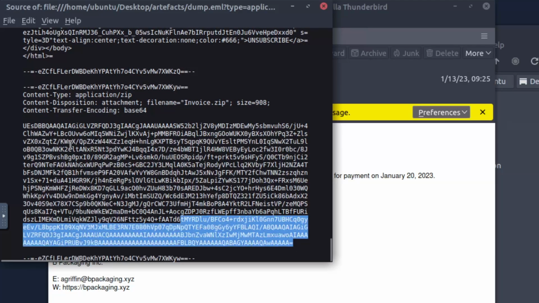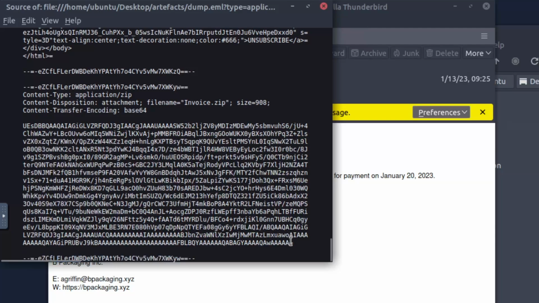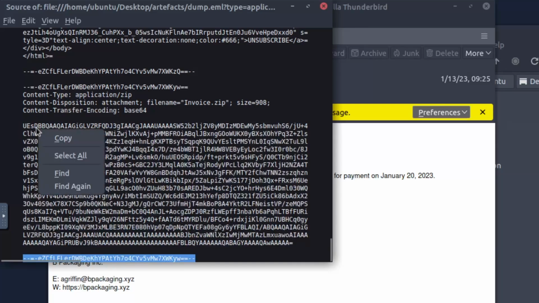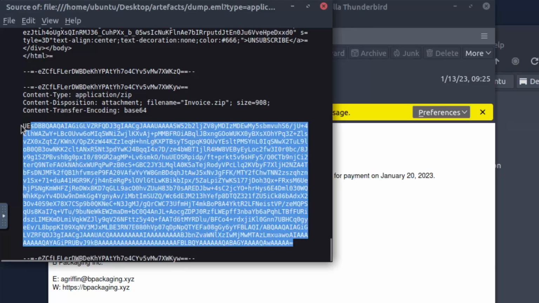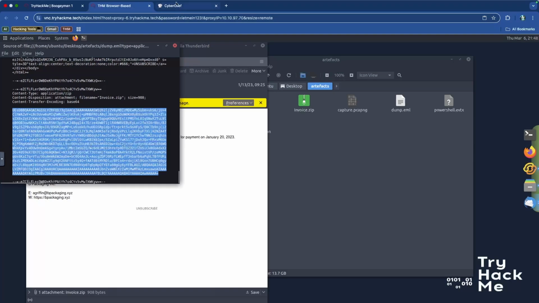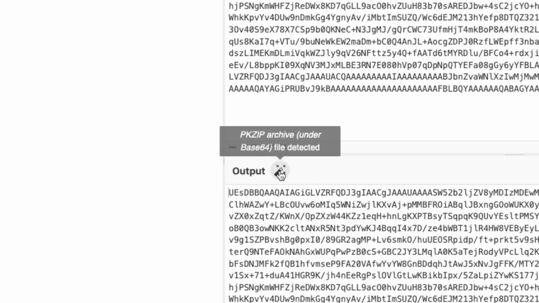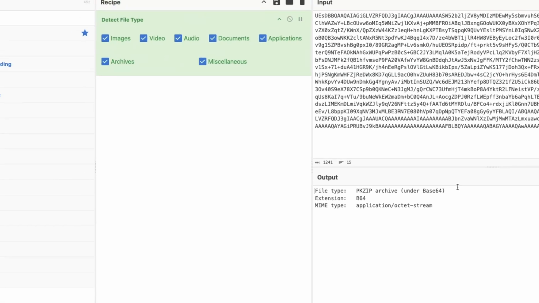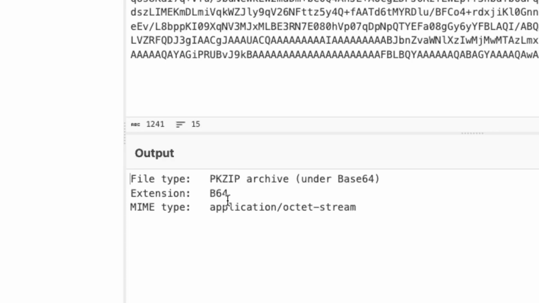So I would assume this full thing is a full base 64 encoded element of this document. Real quick, just to display, if we copy that, and then we go to CyberChef and drop that over here, it has an actual magic detection right here, so we can just do that, and now it gives you the decoded version of all of that jargon, and it's a PK zip file.